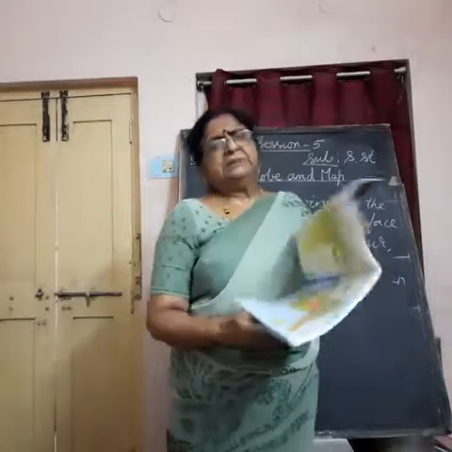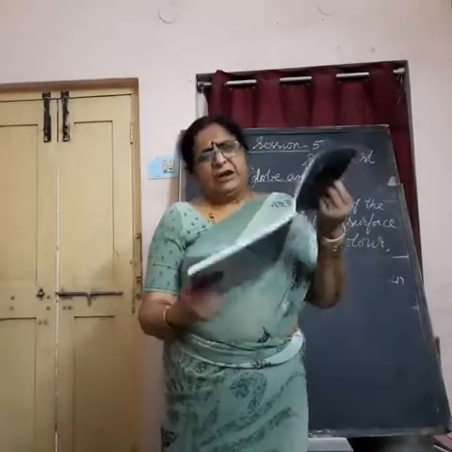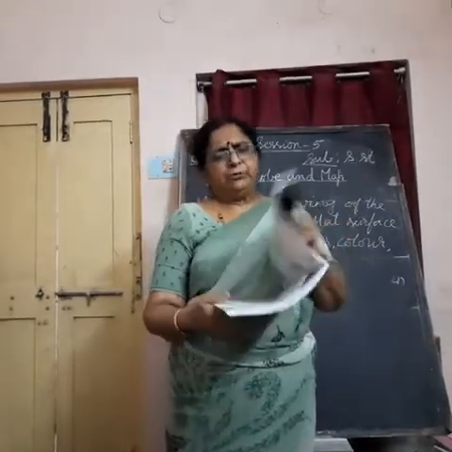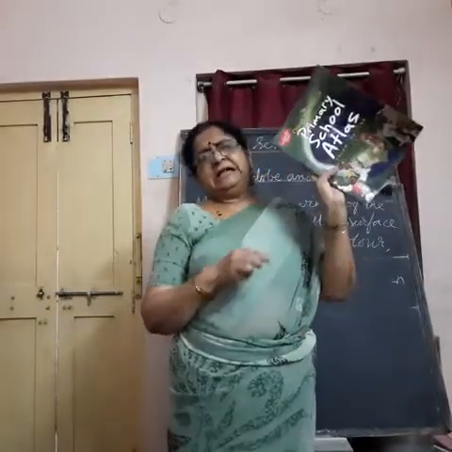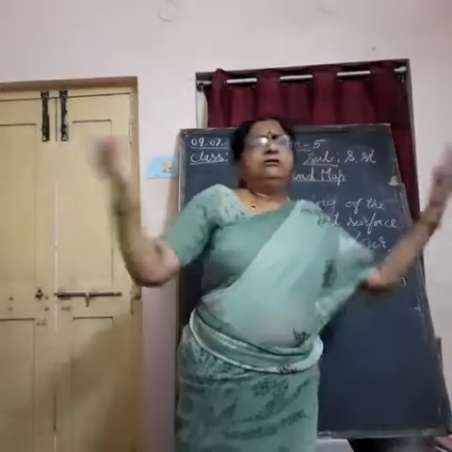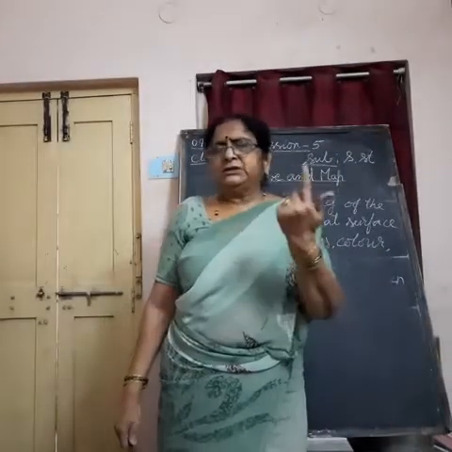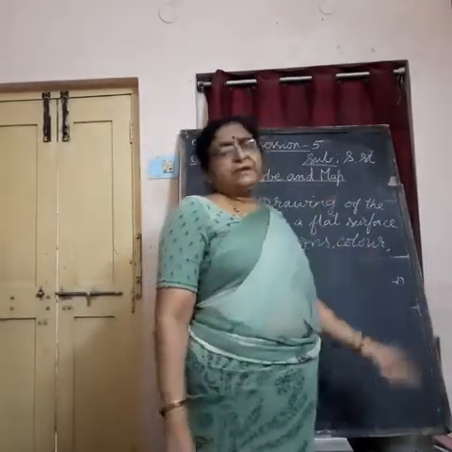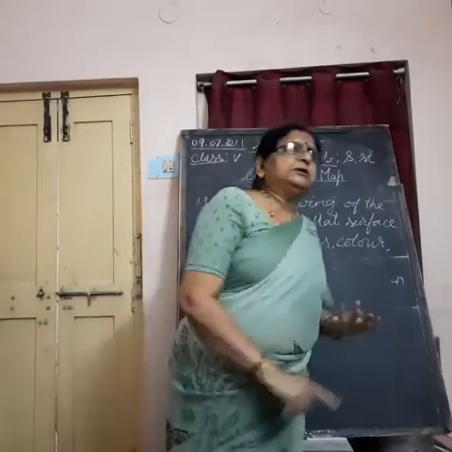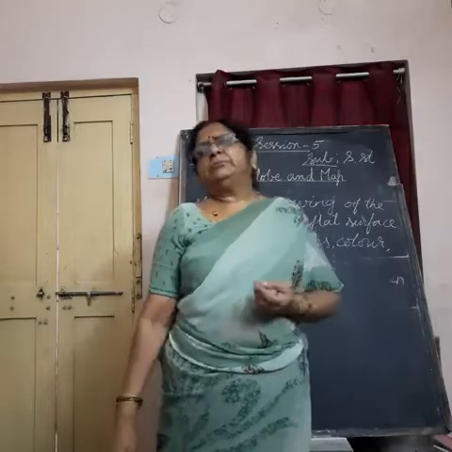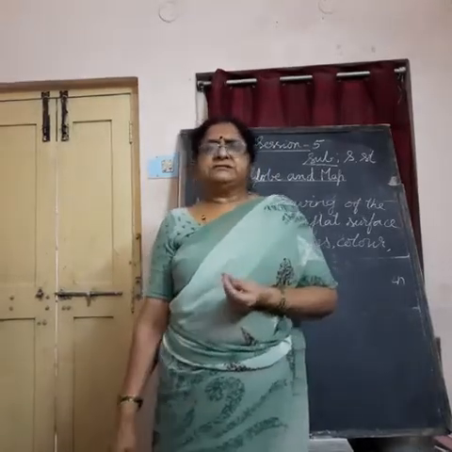Here maps can be of different types. What types of maps we will have, I am going to explain to you now. But this is the atlas which gives you a lot of information about a single country, about India. So many maps are there. They tell about the routes from one place to another. They tell about national parks, sanctuaries.